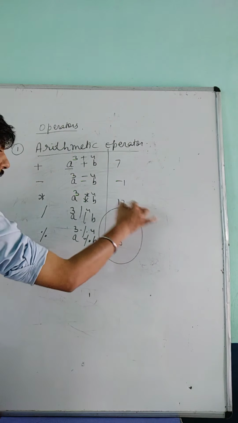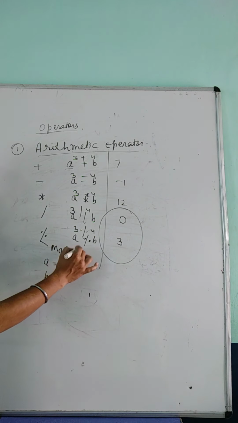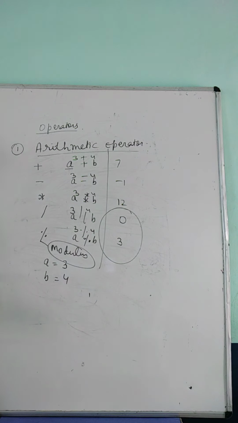Now it is a bit confusing, this is called the modulus sign. Okay, so modulus is different; maybe because you had studied this symbol as a percentage.